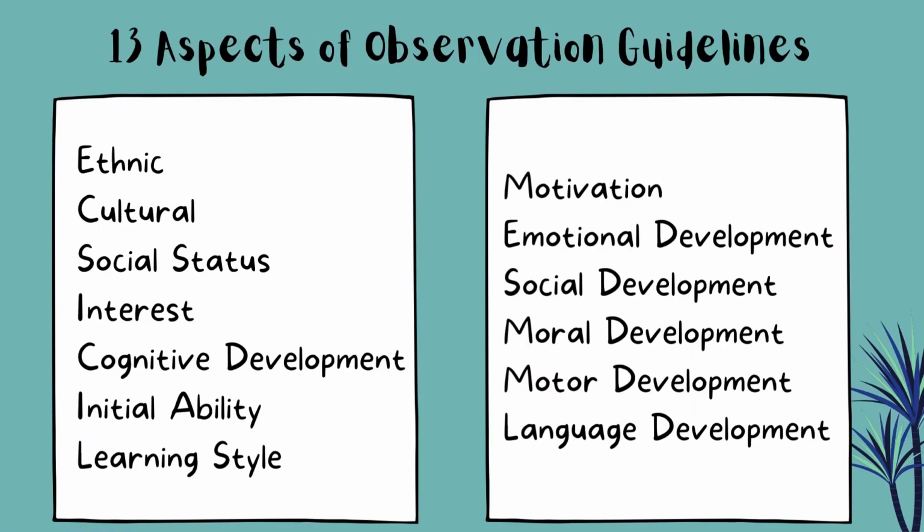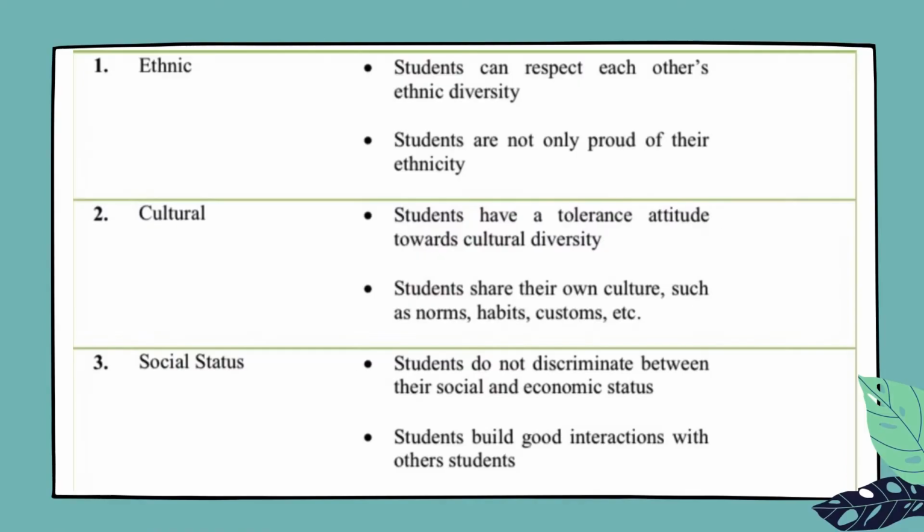There are 13 aspects of observation guidelines. First, ethnic. Second, cultural. Third, social status. And next, interest, cognitive development, initial ability, learning style, motivation, emotional development, social development, moral development, motor development, and last, language development.